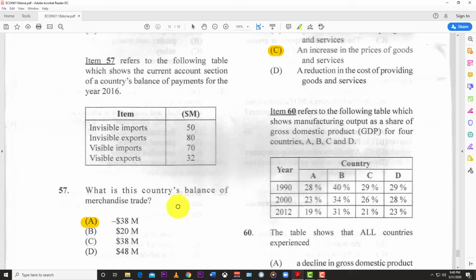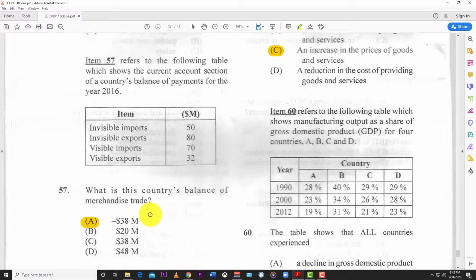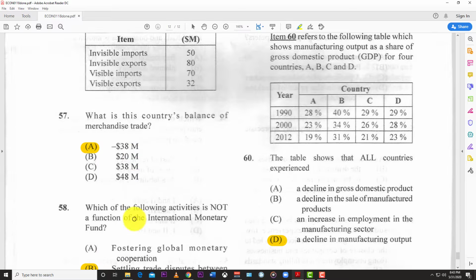So the country's balance of merchandise trade is negative 38 million. So all you have to do here is visible exports 32 minus visible imports 70, and you get your negative 38 million.